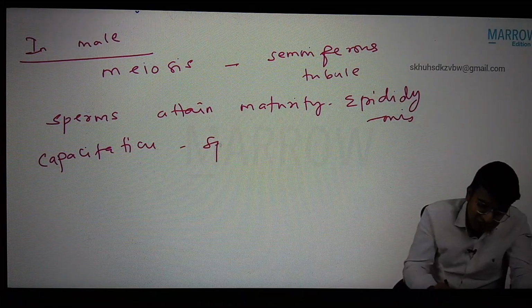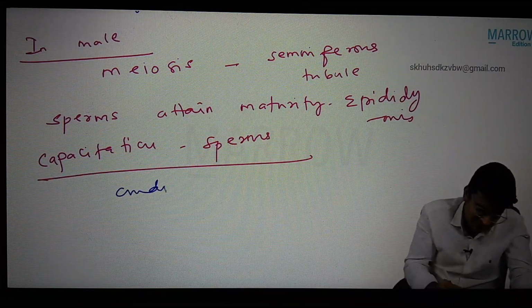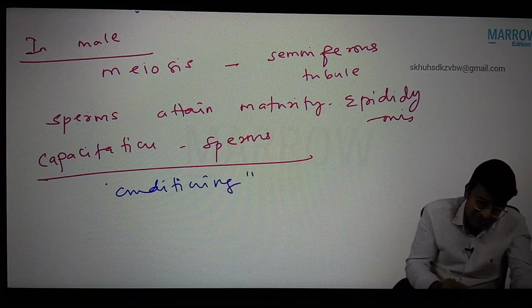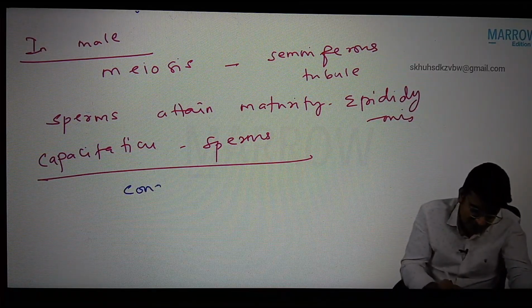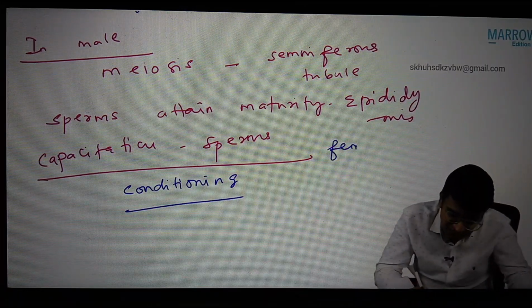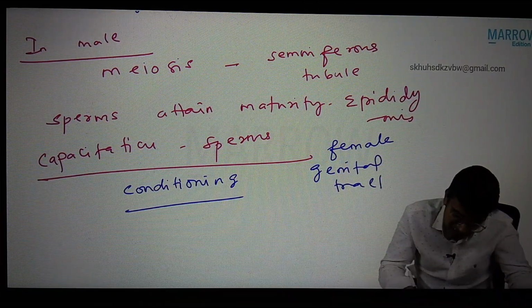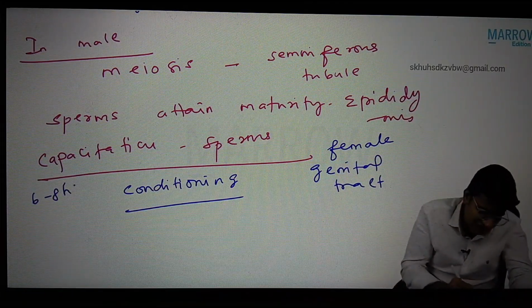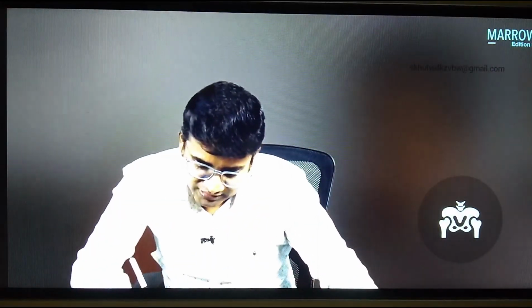Capacitation of sperms. Capacitation means conditioning, conditioning of the sperms in the female genital tract. This conditioning will happen for 6 to 8 hours. Okay, right. So these are some basic points we have to know in gametogenesis.